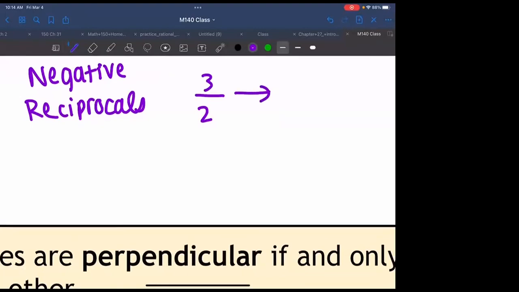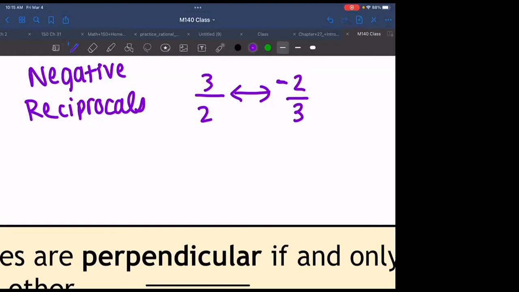Anyone remember what the negative reciprocal is? Yes. Negative 2/3. Good. So the word reciprocal means take the denominator and put it in the numerator, and take the numerator and put it in the denominator. So we're kind of swapping the fraction around, okay? The negative part is just changing the sign, right? So the negative reciprocal of 3/2 is negative 2/3, and it also goes the other way. The negative reciprocal of negative 2/3 is 3/2, okay?